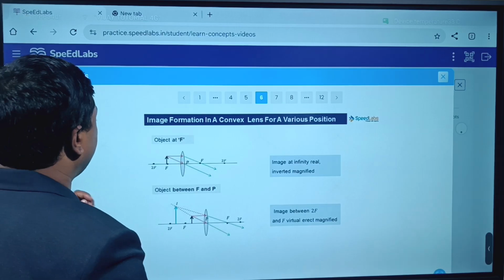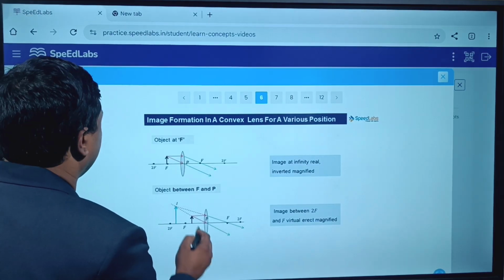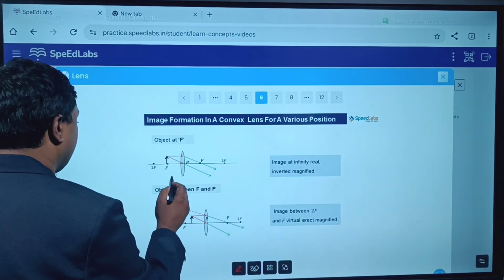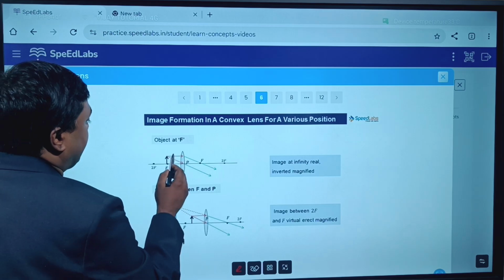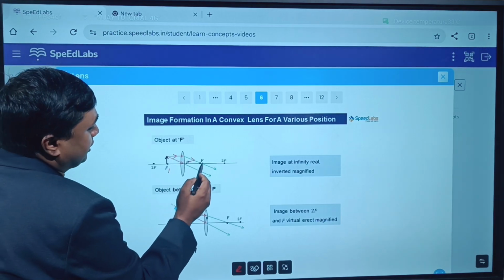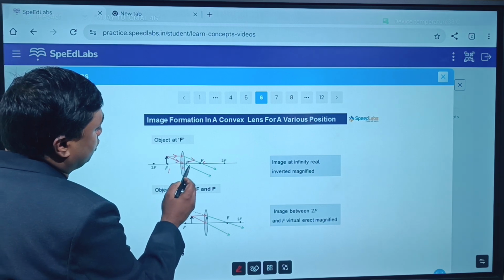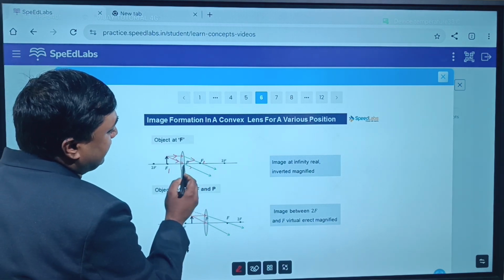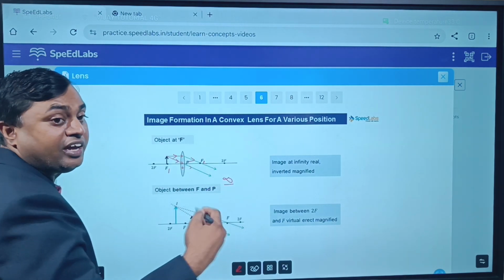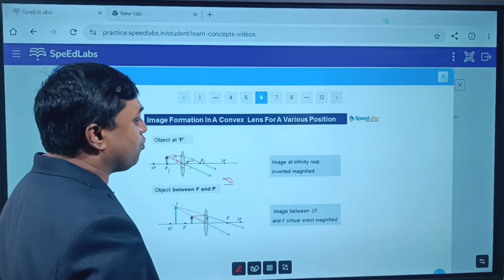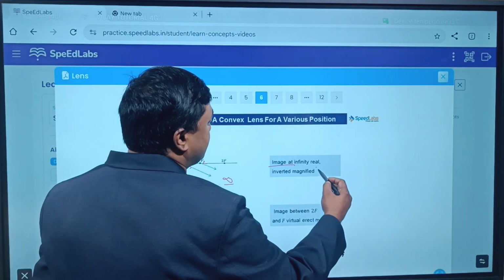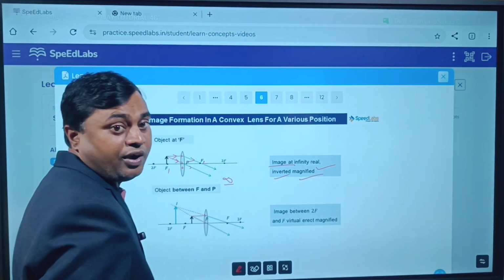Next, when the object is at focus, okay, this is F1 we can say. Object is at F1. One light ray you take parallel, after refraction it passes through F2, yes or no, according to the rule. Second, you pass through optical center, so it goes undeviated. You can see this light ray and this light ray will meet somewhere at infinity. So image will also be formed at infinity. Image will be real, inverted and highly magnified.